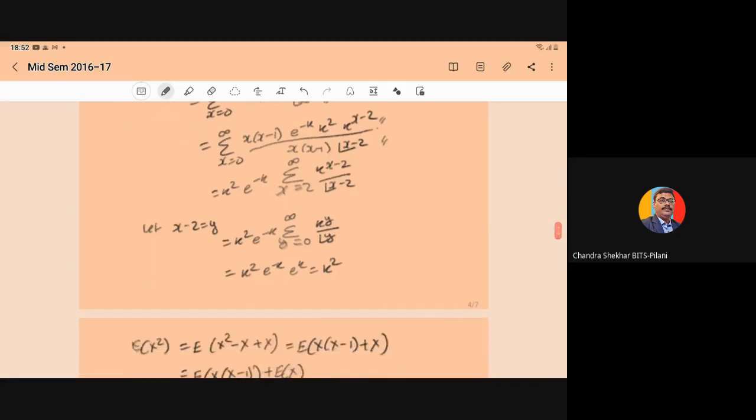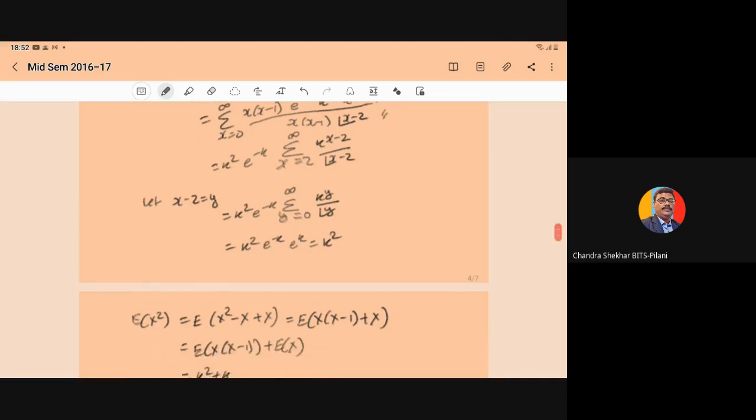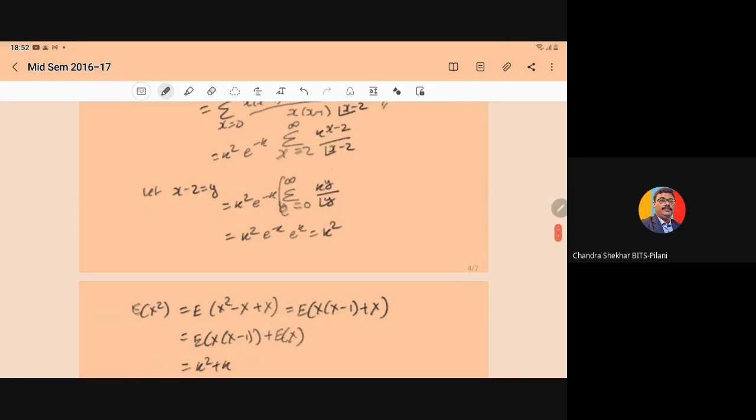So if you put x minus 2 is equal to y, our expression will reduce to k square e to power minus k summation y is equal to 0 to infinity k to power y upon factorial of y. And this summation is nothing but the expansion of the exponential. So k square e to power minus k into e to power k will give you k square.